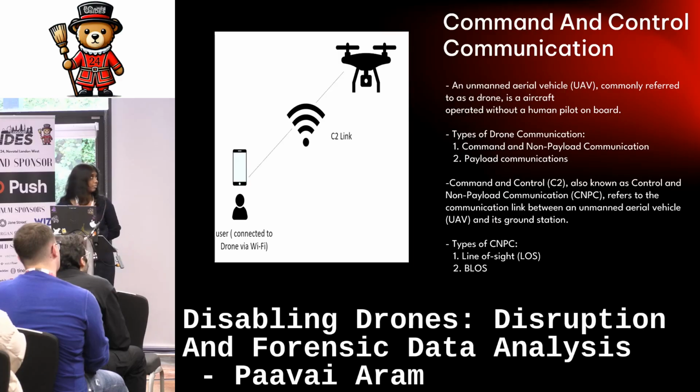Command and non-payload communication actually uses something called a C2 link. A C2 link is basically a communication link between the controller of the drone and the drone itself, and it enables communication between the controller and the drone. The controller could be a laptop or a mobile phone, and the communication link could be Wi-Fi or Bluetooth or something like that. In the case of the Parrot AR 2.0 drone model, the communication link is Wi-Fi.